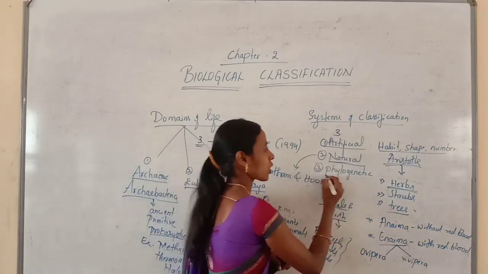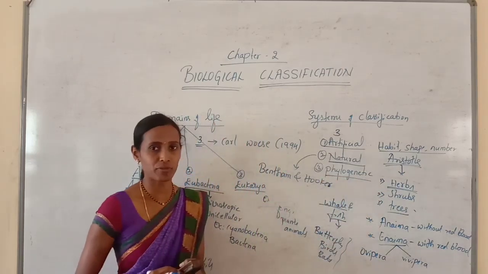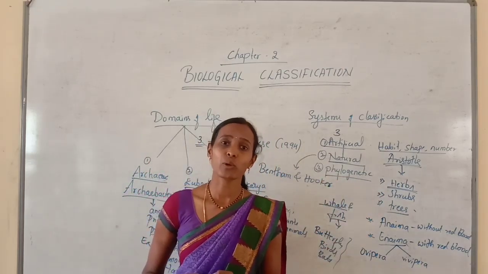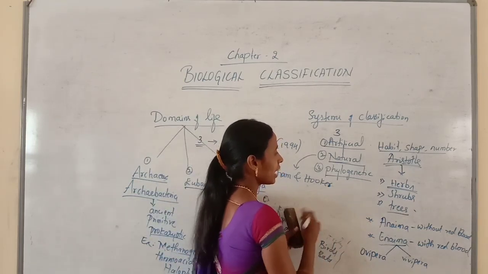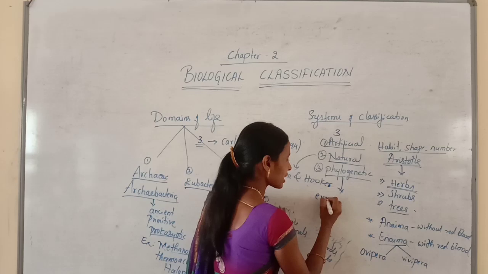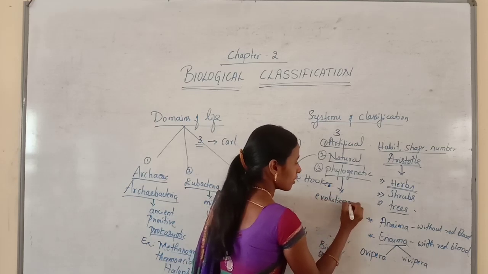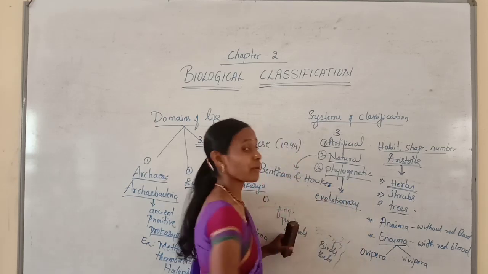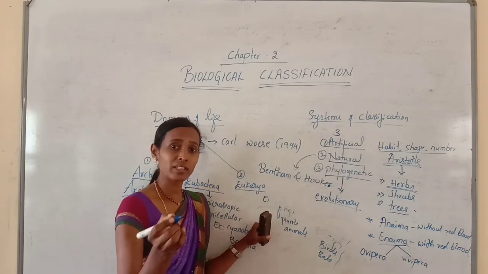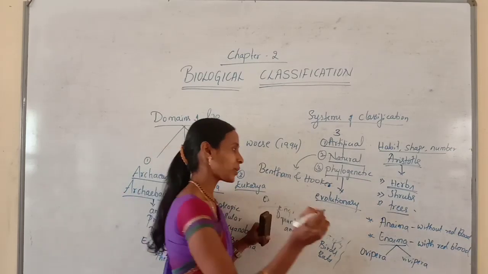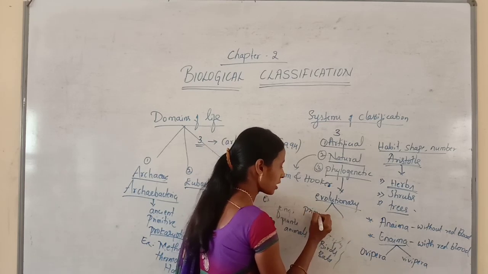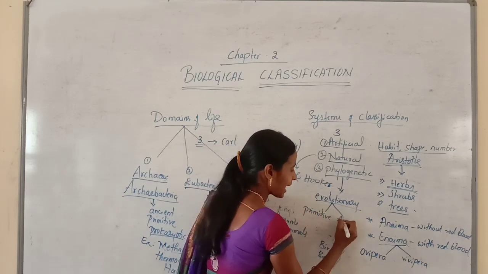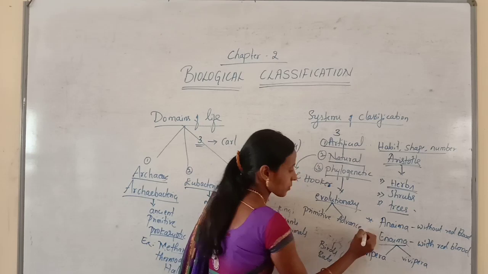And the next group is called the phylogenetic system of classification. So what is phylogeny? Phylogeny refers to the evolutionary relationship. Then what is this evolutionary relationship? I told you evolutionary relationship is nothing but depending upon the primitive and advanced organisms.